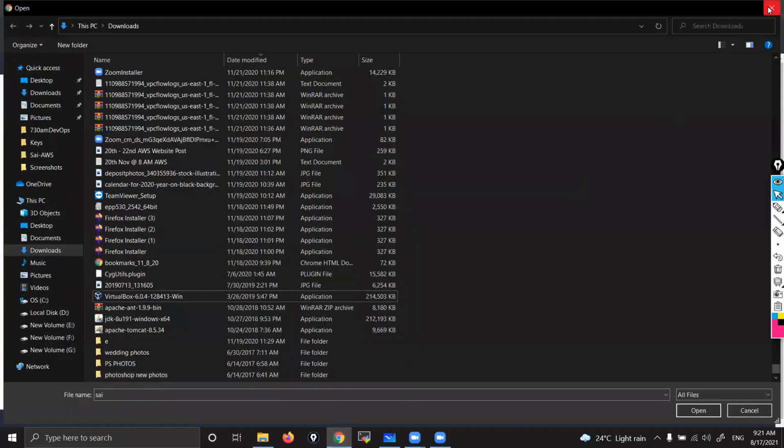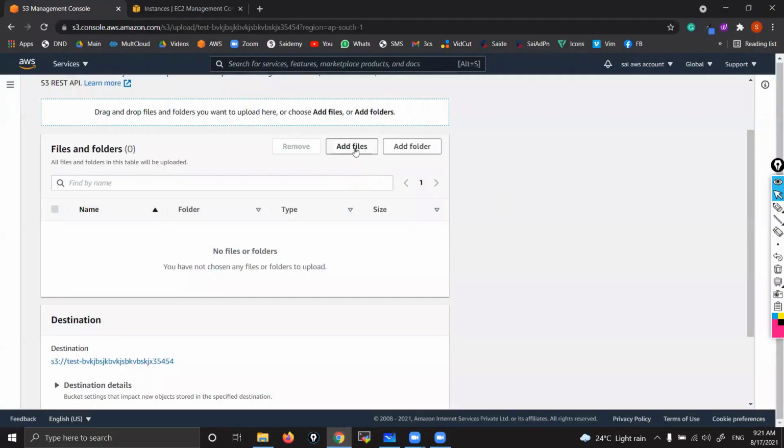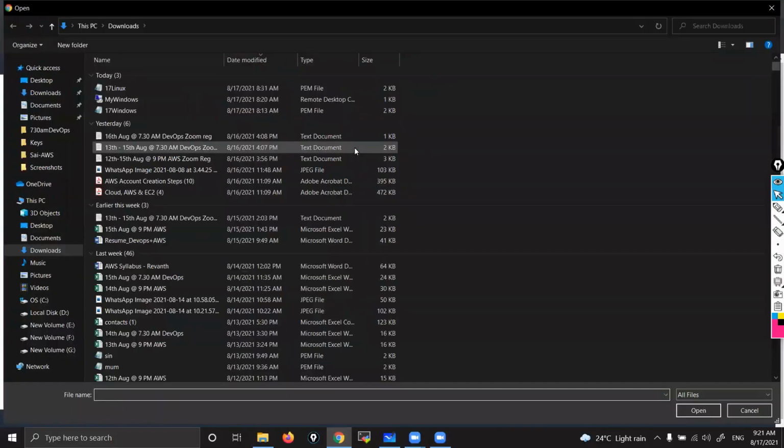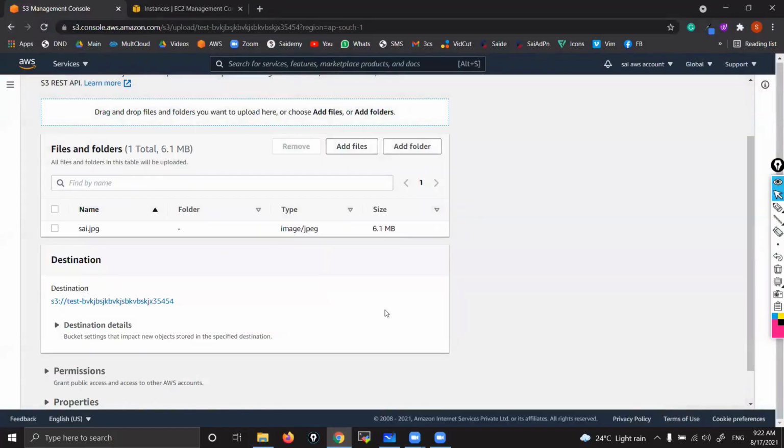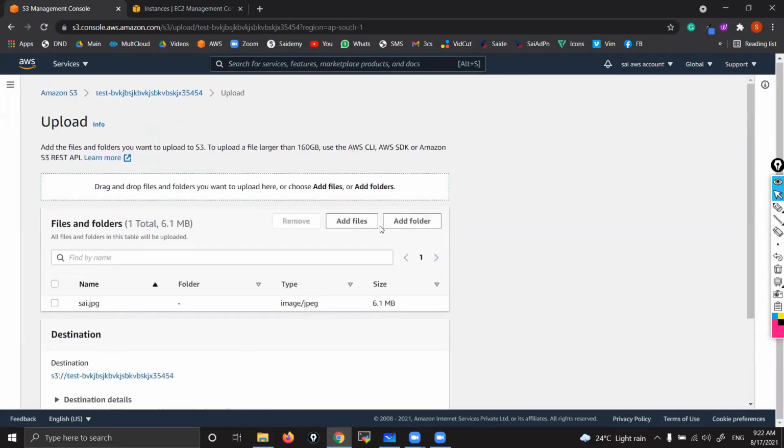Now let me upload that image. See here, add files. Go to desktop. Sai. Now open. That's it. See, that's the image, in JPG format. This is the size. I have uploaded that image.